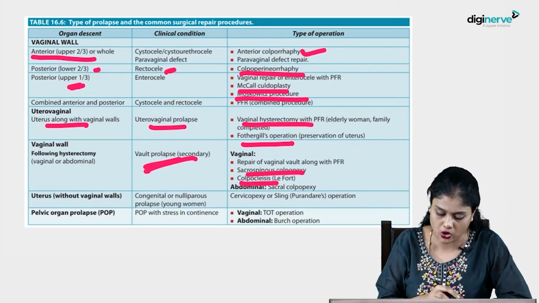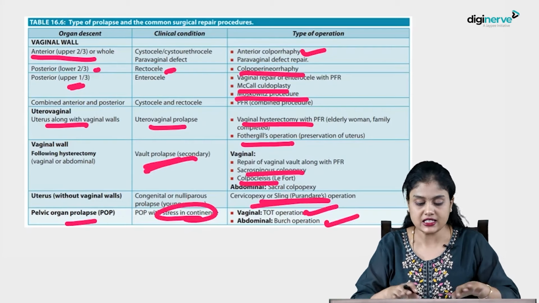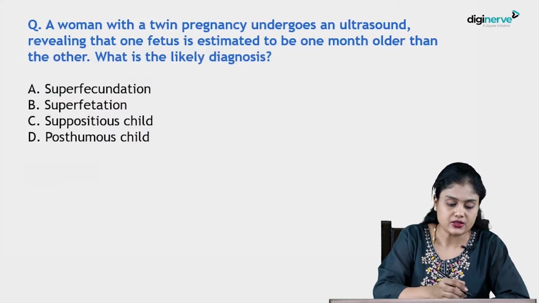Okay. Then lastly, if it is a uterine prolapse in a young patient, or any other patient where only uterine prolapse is there and you want to preserve the uterus, you can do sling surgeries. Okay, as we have already told, Purandare's or Virkud's procedure. If pelvic organ prolapse with stress incontinence is there, then TOT or TVT procedures, or abdominally Burch colposuspension, can be done. These are the different types of operations that you can do. Going ahead with the next question.